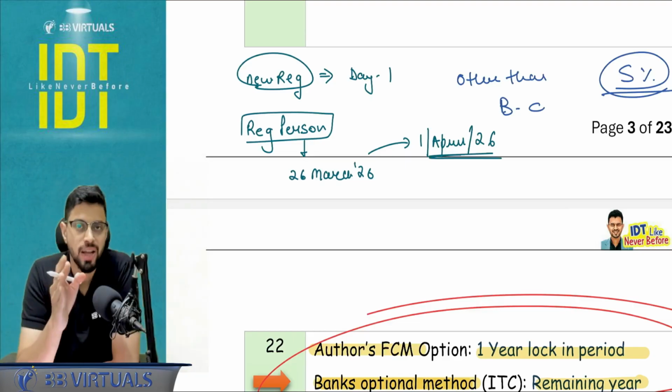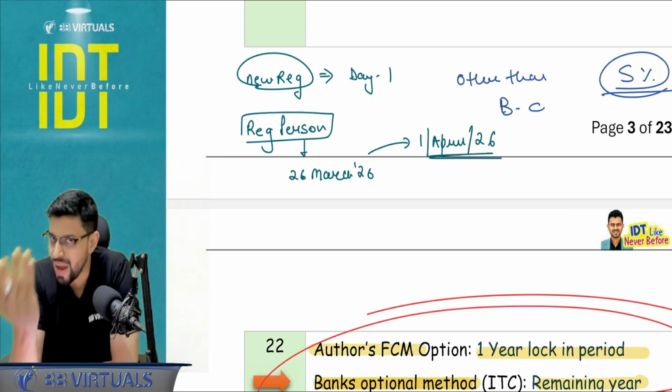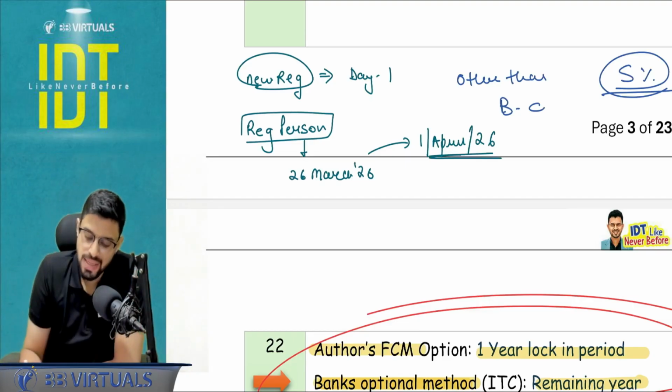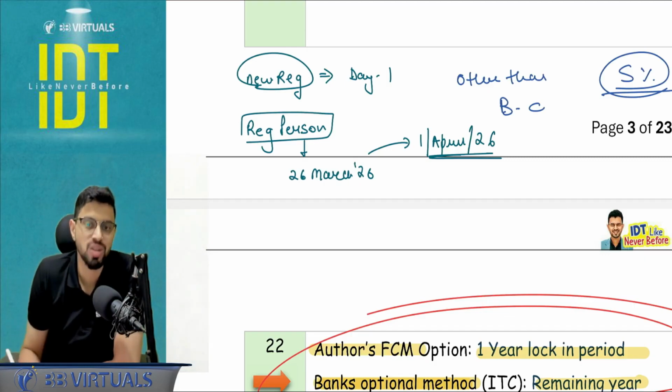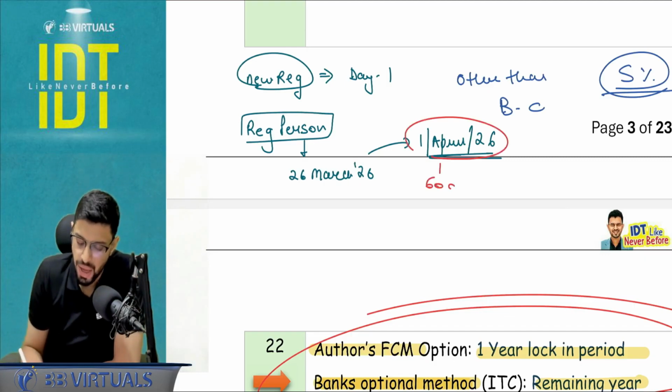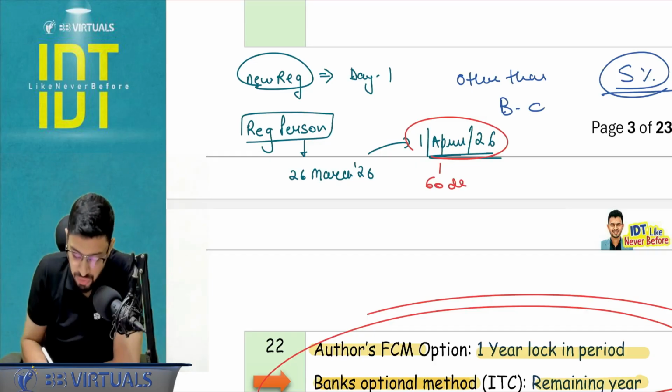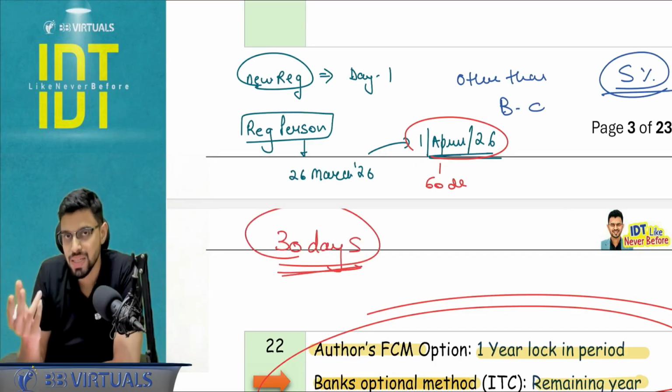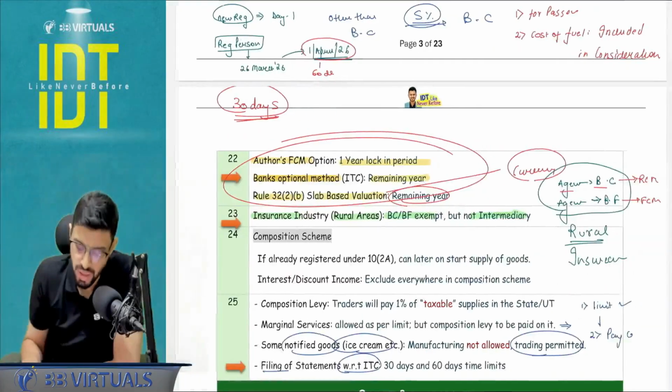By the end of the financial year, you have to file it, and your scheme is going to be active from the 1st of April. And in this case, I have to reverse the ITC, for which ITC-03 filing will happen within 60 days. Another way around, if the scheme lapses, within the lapse date, 30 days. Within 30 days, you have to file the statement of ITC and claim the ITC. Okay, so 30 and 60 days.